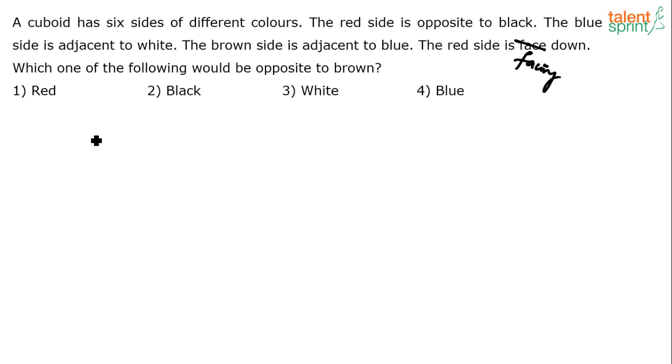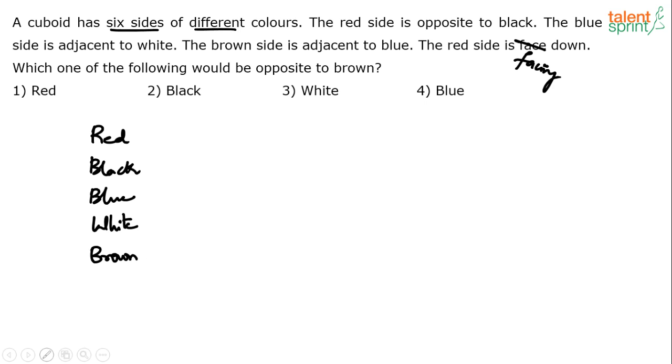So let's list down all the different colors here, right? What are the different colors? Here it says there is a cuboid which has got 6 sides of different colors. So the different colors that we find are red, black, blue, white, and brown. Only 5 colors.